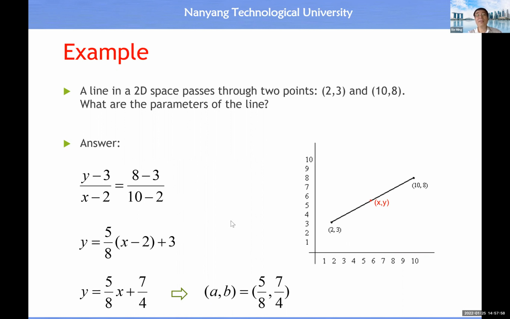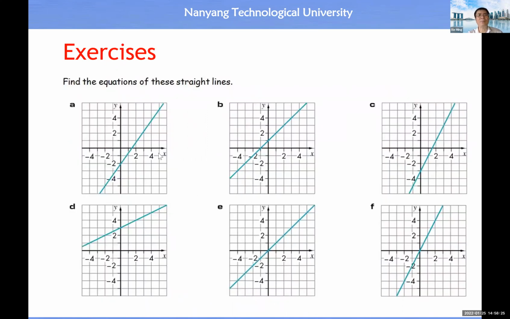Then what is the increment of y coordinate when you move from (2, 3) to (x, y)? That should be this one. Then what is the increment of x coordinate when you move from (2, 3) to (x, y)? That is this one. So this ratio remains constant. You simplify it, then you should be able to get this equation. The a coefficient is equal to this one, the b coefficient equal to this one. So it's quite straightforward. Then this slide shows you some exercises to practice at home. This should be quite a simple exercise for you to do.